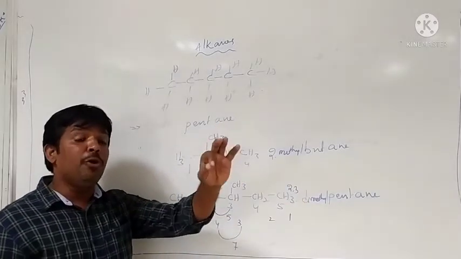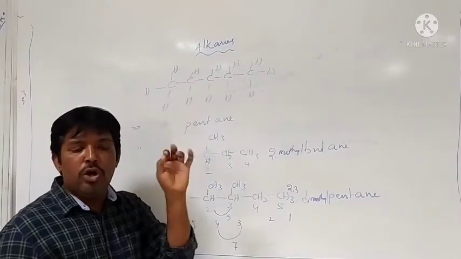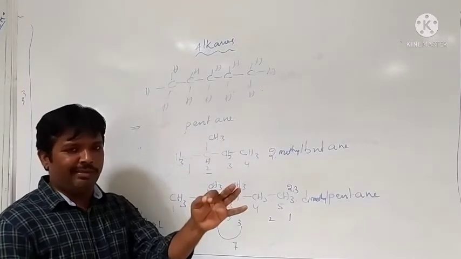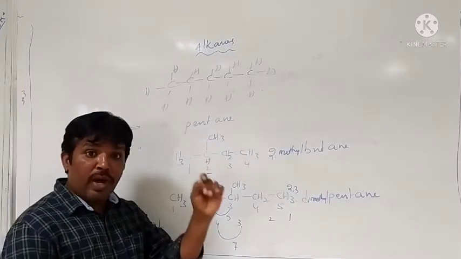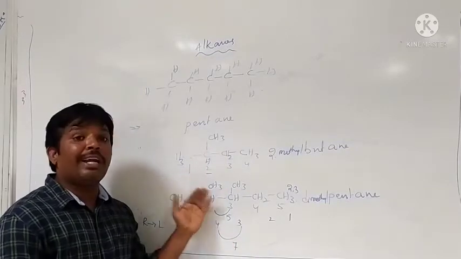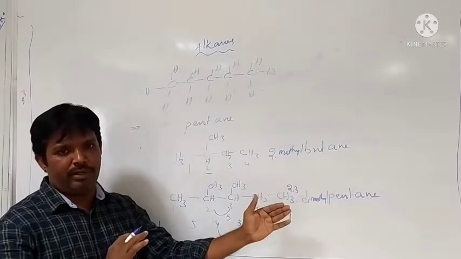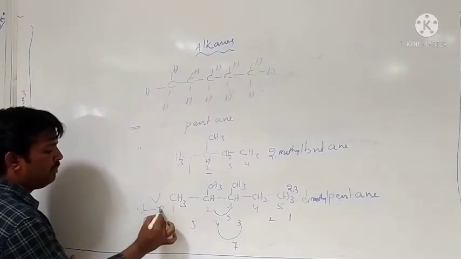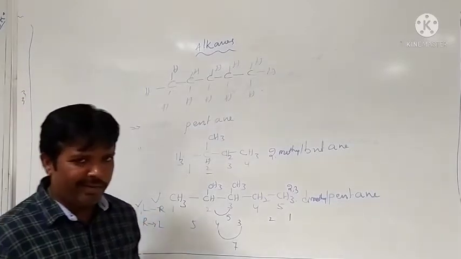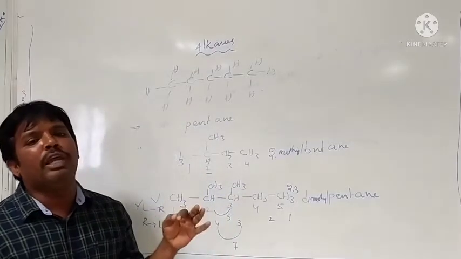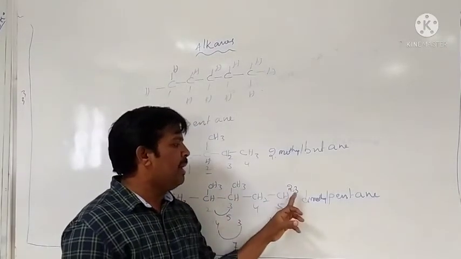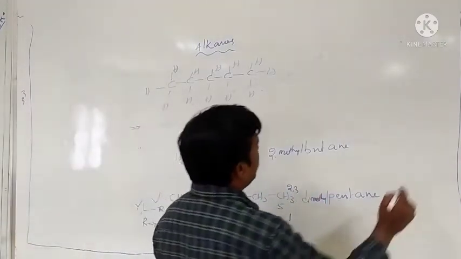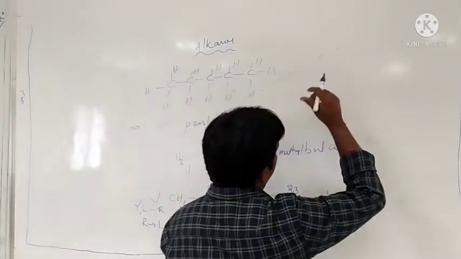Therefore, according to IUPAC nomenclature rules, we always have to follow the lowest numbering. Left to right is correct, but not right to left. Which one gives the lowest number? On that side only we have to give the numbering. That's why the name of the compound is 2,3-dimethylpentane. Okay, and let's see another example.